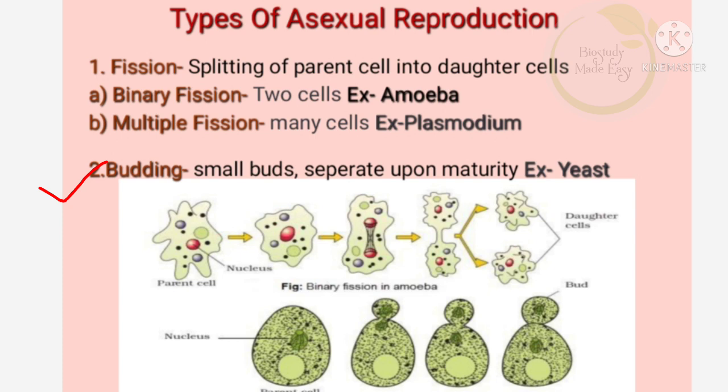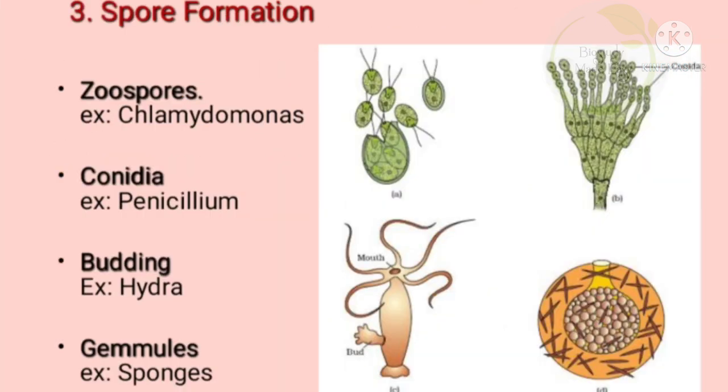The second type of asexual reproduction is budding. It's a process of formation of small buds. Here, small buds are initially attached to the parent body. Upon maturity, they separate from the parent body and grow into a new individual. An example is yeast.